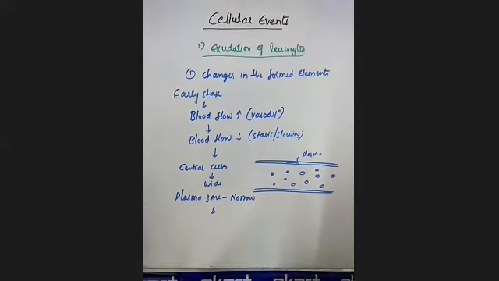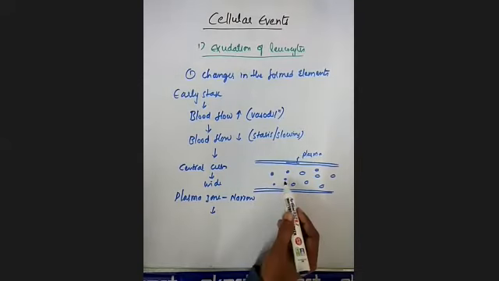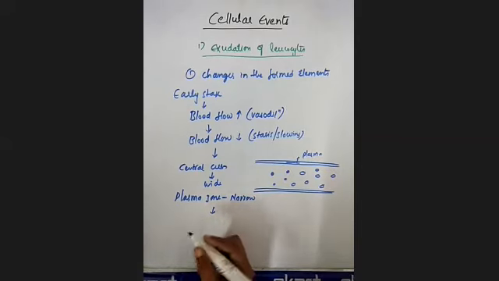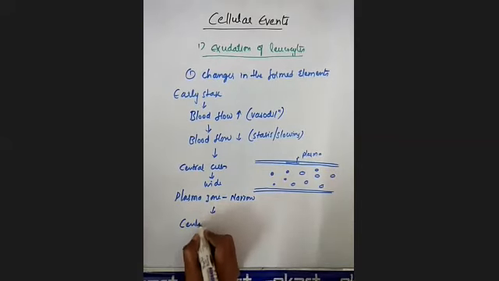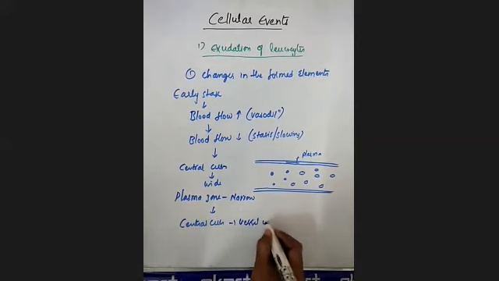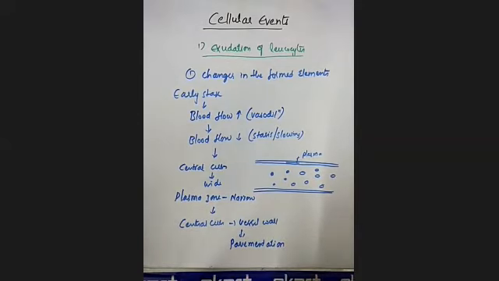Because of this condition, the central cells come closer to the vessel wall. Finally, the central cells come very close to the vessel wall. This process you will call pavementation.